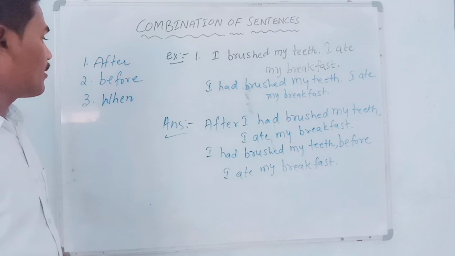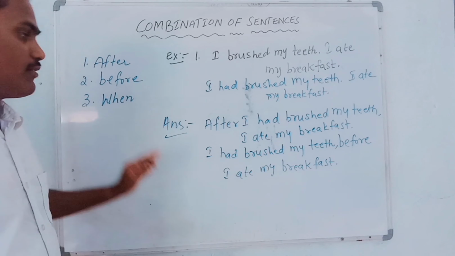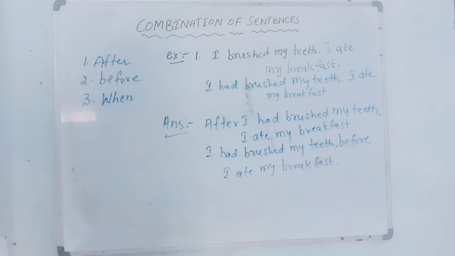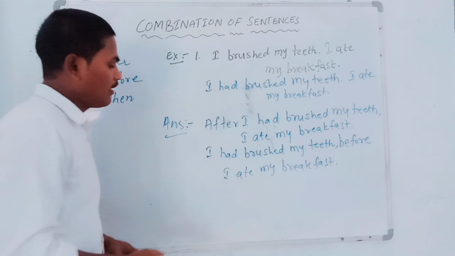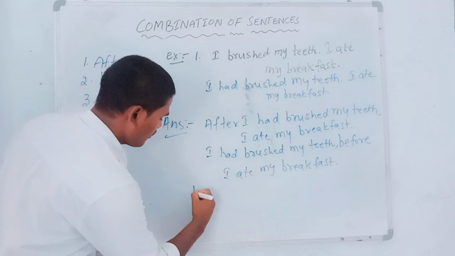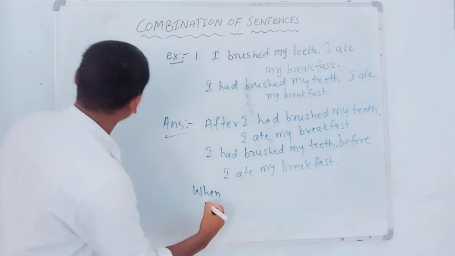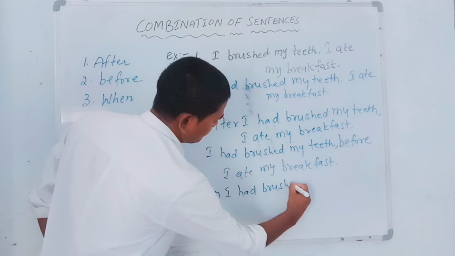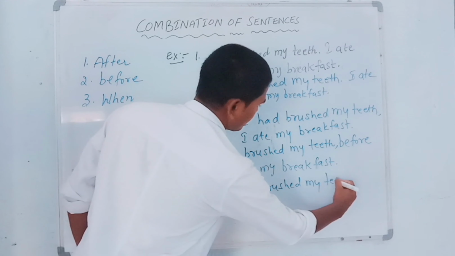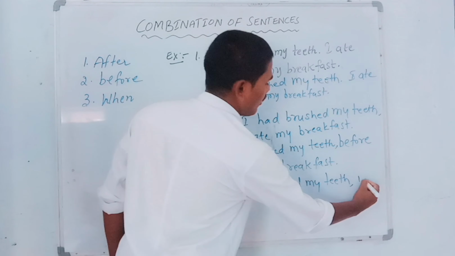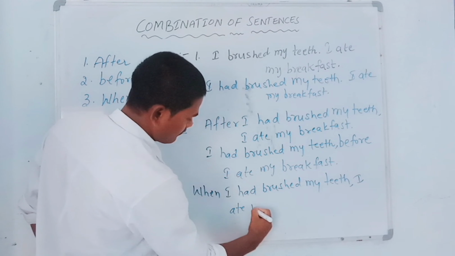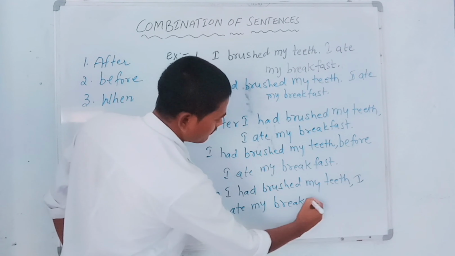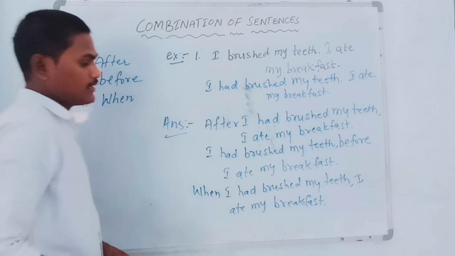Okay. Now let us see how to combine the same expressions as a single expression with the help of when. When I had brushed my teeth, comma, I ate my breakfast.